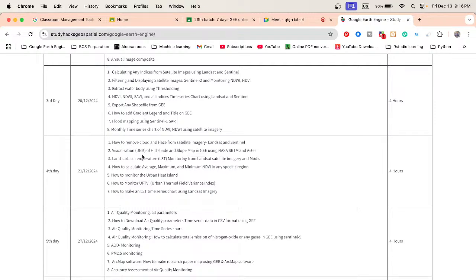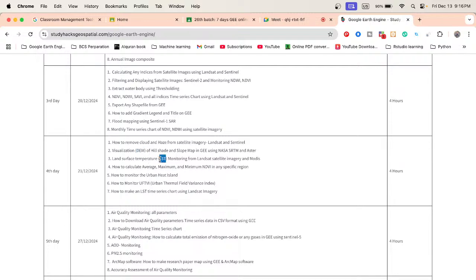We also discuss DEM data, mainly the digital elevation model, basically NASA SRTM DEM or ASTER DEM. How we can easily use this type of DEM, and then create different types of topographical maps, such as a hillshade map, slope map, and aspect map. We also discuss how we can create these things.